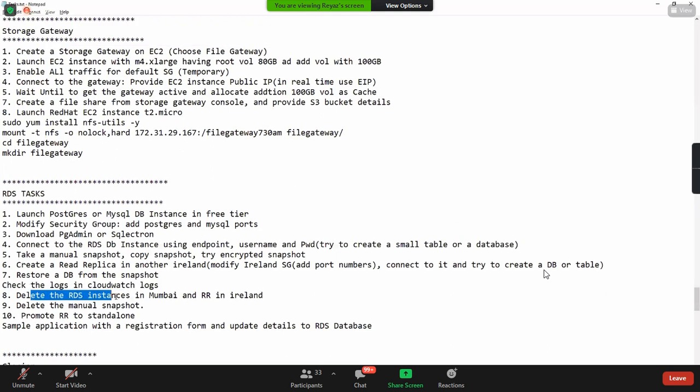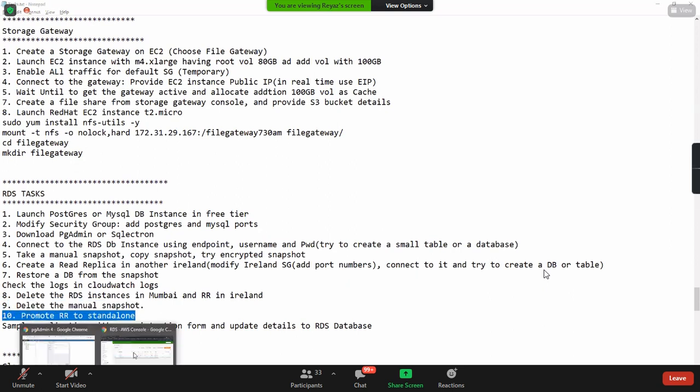And delete the RDS instance in Mumbai and the read replicas. Once you are done with it, please delete it, right? And delete the manual snapshots that you have created, guys. And try to do this: promote read replica to standalone. Can we do that? Yeah.